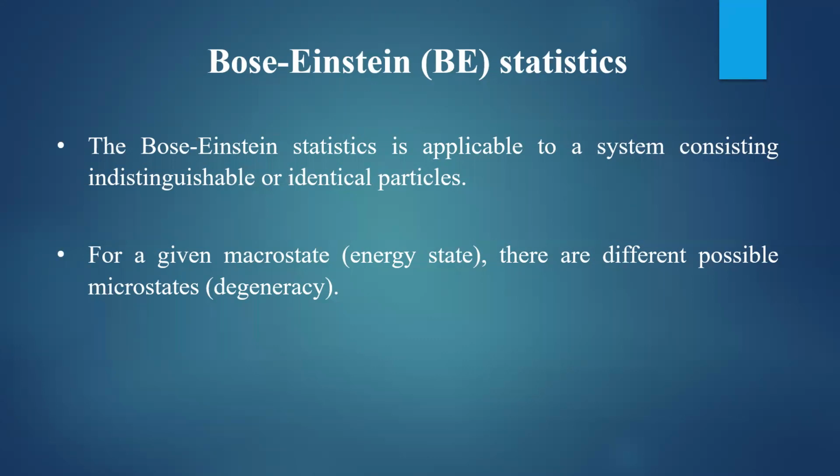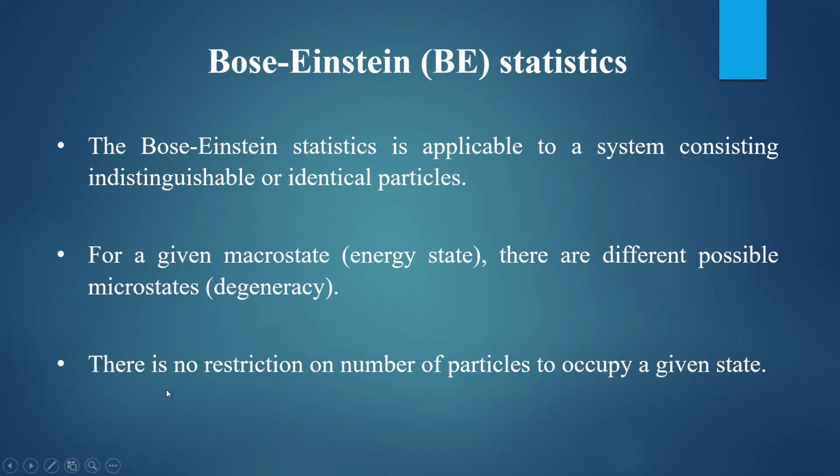If you study quantum mechanics, there you can study this concept of degeneracy in detail. But remember, for a given energy state, if there are different possible microstates, that is called degeneracy.